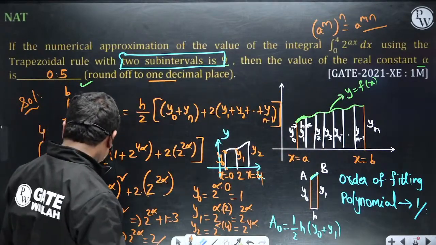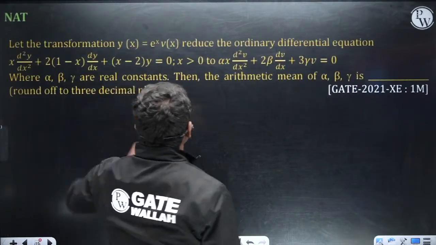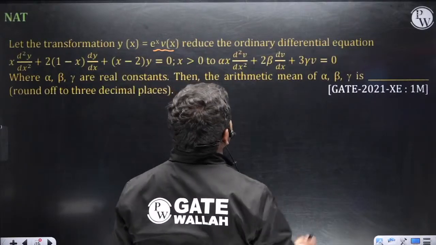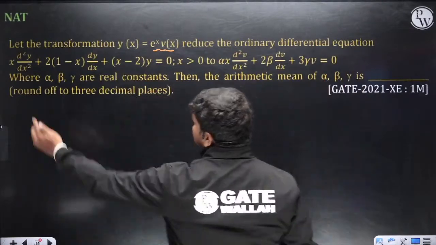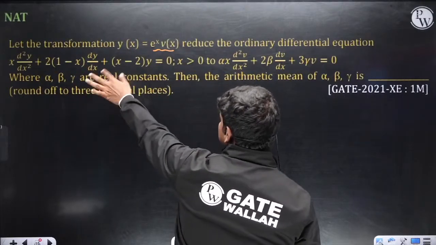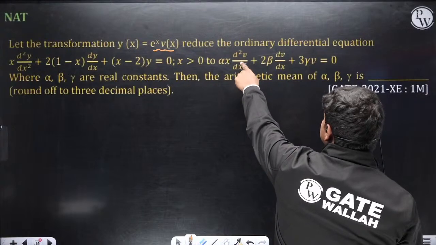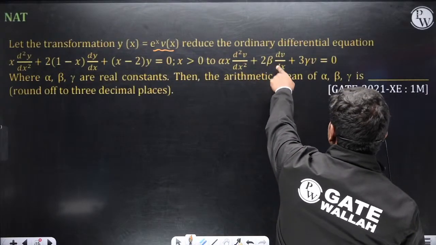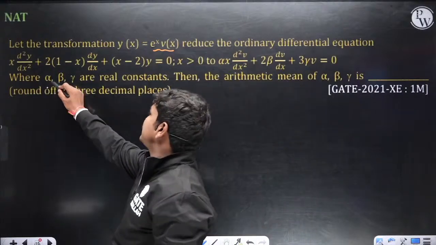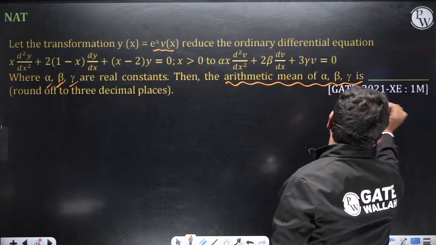Okay, so next question. Look, let the transformation y of x is equal to e power x into v of x. Reduce the ordinary differential equation given here, x into d square y by dx square plus 2 into 1 minus x into dy by dx plus x minus 2 into y, to alpha x into d square v by dx square plus 2 beta dv by dx plus 3 gamma v is equal to 0, where alpha, beta, gamma are real constants. Then the arithmetic mean of alpha, beta, gamma. This came in 2021.